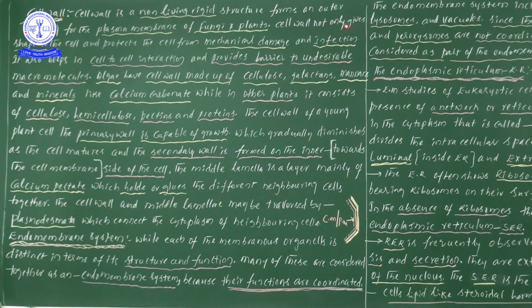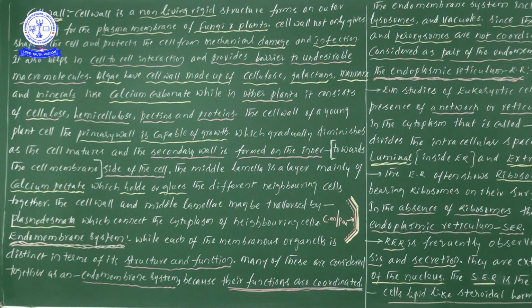Now the cell wall not only gives shape to the cell, it also protects the cell from mechanical damage and infection.